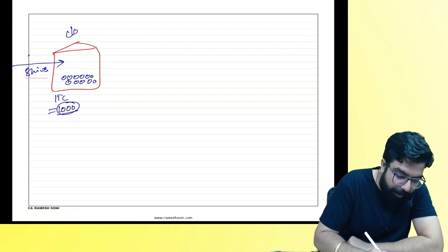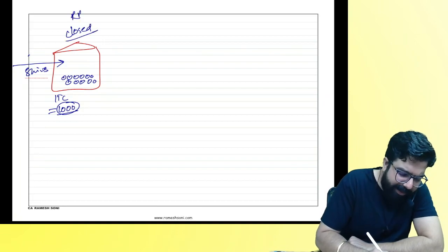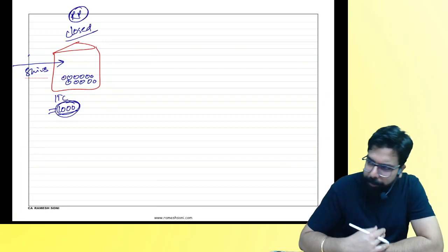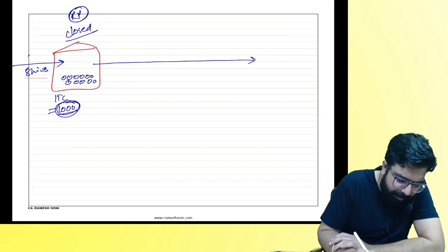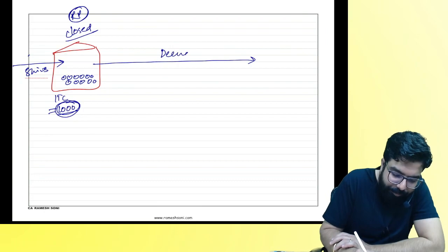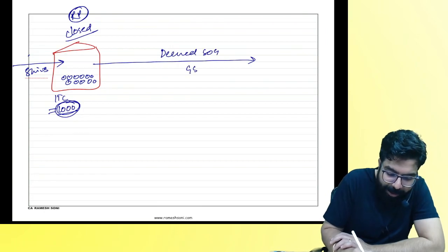Supposing I closed down my business. I was a registered person, yes or no? That is why I took the input tax credit. If I close the business and take all these assets home, what will it be, everyone? It is deemed as supply of goods and I have to pay.